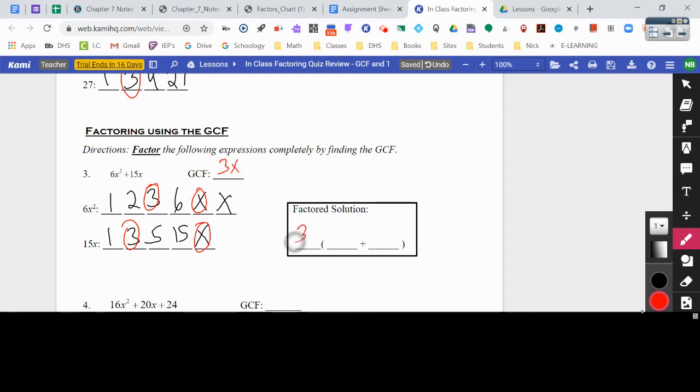So now my GCF goes out in front, and now I have to ask myself, what goes back into my parentheses here, right? How do I get back to my original problem? Well, 3x times what will give me back 6x squared? Well, 3 times 2, right, 3 and 2 are partners. And I have an extra x, so that stays in the parentheses. All right, and now for my 15x, how do I get back to 15x? If I take out just 3x, well, 3 times 5 gives me that 15, right? And I don't have an x, so that's why this is my factored solution.